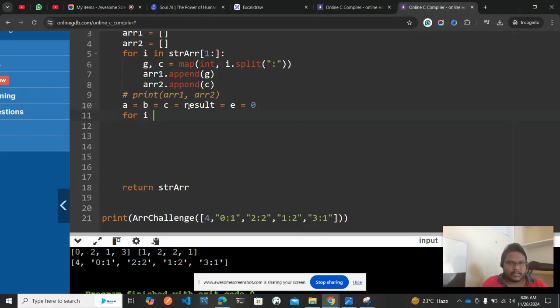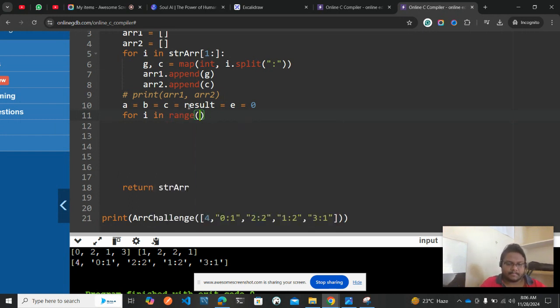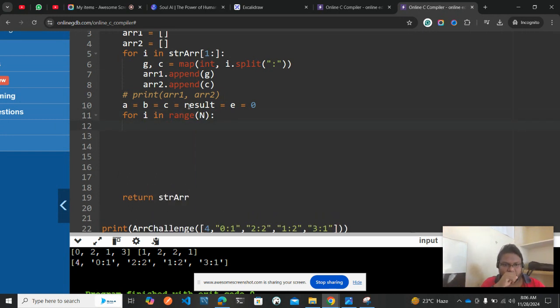Now I need to iterate in range of n. I need to add up everything: in the first array I need to add up, and in the second array I need to add up. The c value will be storing all the consumed part.